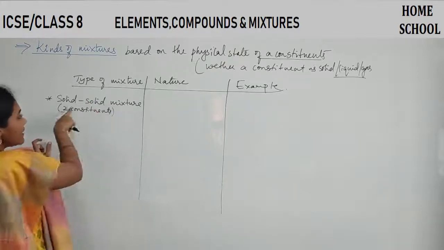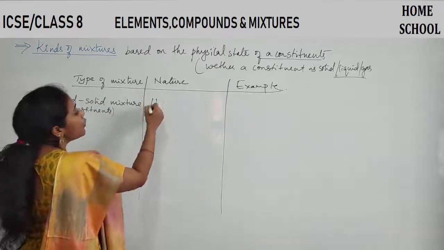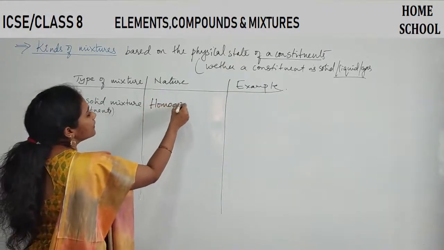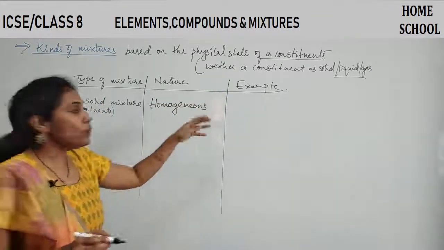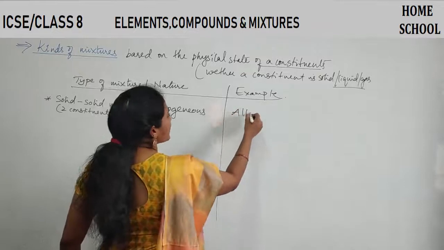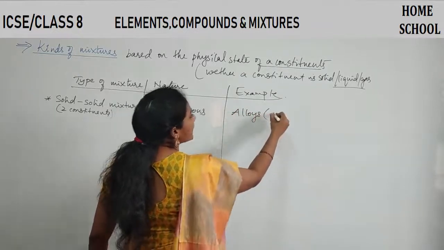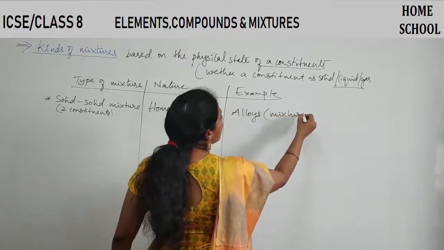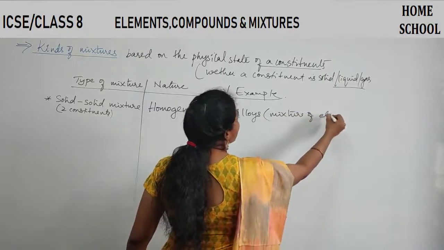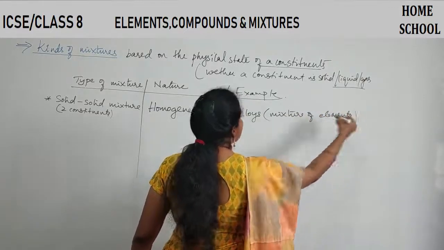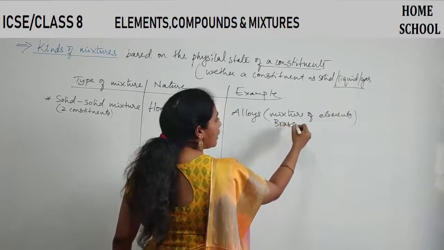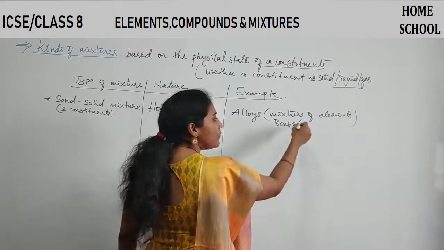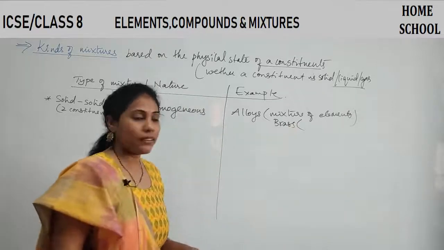Okay, if this solid mixture is homogeneous, then what example will you give? Alloys, in the sense of a mixture of elements. Say for example brass is an alloy. So in brass you will find two elements mixed, right?